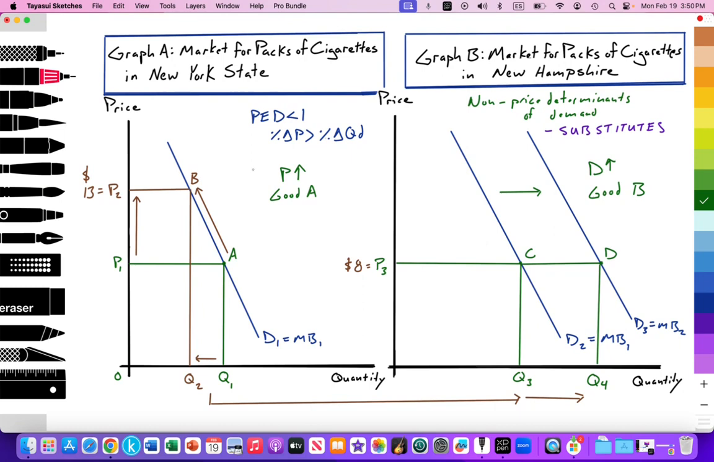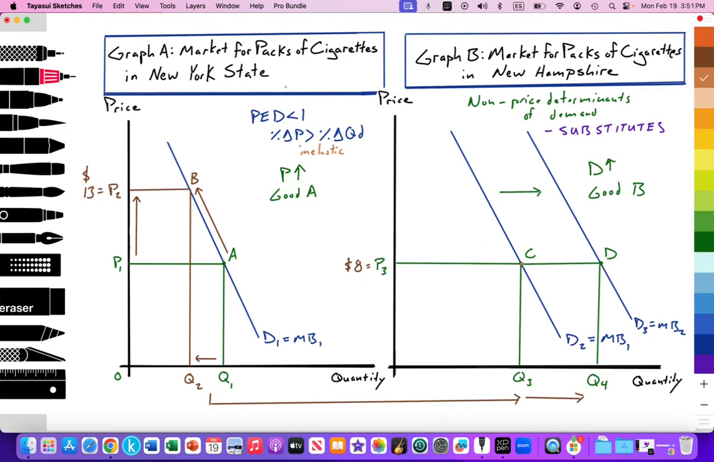We also notice that the PED value for these two goods, or these packs of cigarettes, is less than 1, meaning it's very inelastic. It has an addictive quality where even if price was to increase, quantity demanded doesn't fall significantly because people are addicted, they continue to consume. So in the state of New York, we start off with a price of P1 with a quantity demanded at Q1 at point A. And in graph B, in the state of New Hampshire, we have a price set at P3 with a quantity demanded at Q3 at point C.